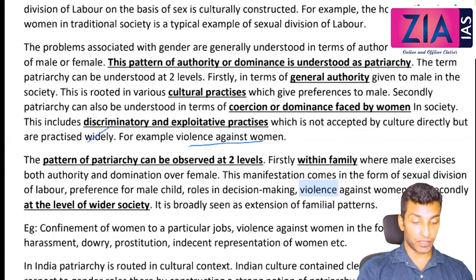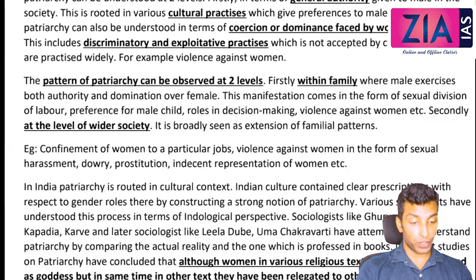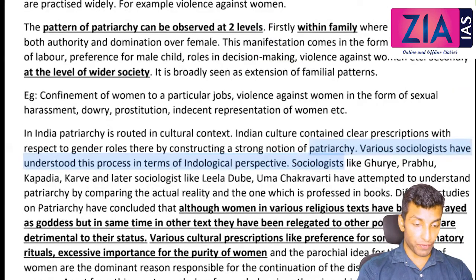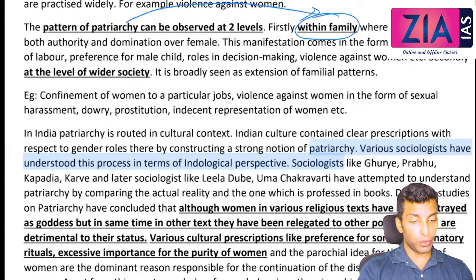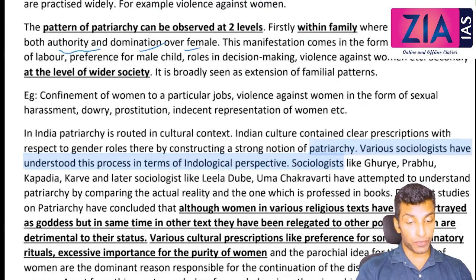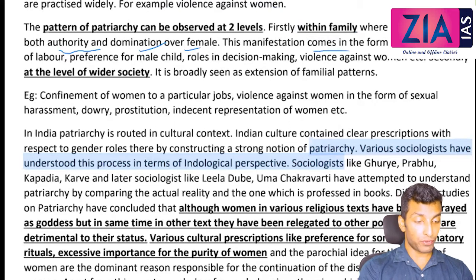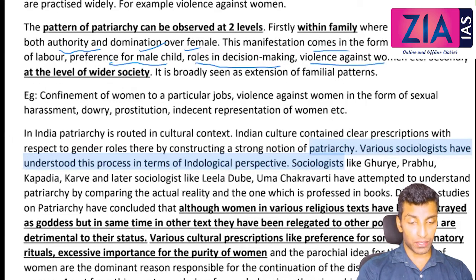Violence against women. Okay? Now the pattern of patriarchy can be observed at two levels. So firstly, within the family you can experience patriarchy, like who is superior? The father is superior, or the husband is superior, or the brother is superior, right? So this you can see in any family, where male exercise both authority and domination over female. This manifestation comes in the form of sexual division of labor, preference for male child, roles in decision making, violence against women, etc. So I don't think that I need to explain any of the terms here.